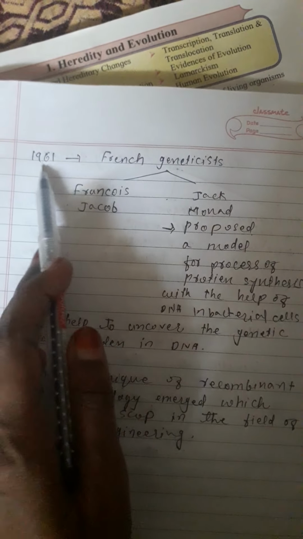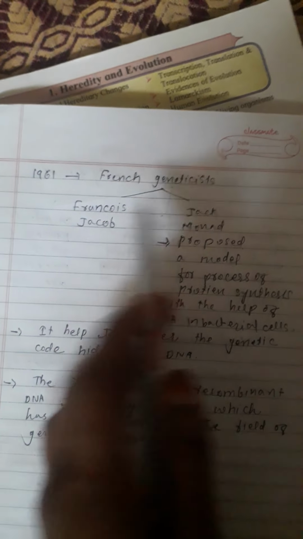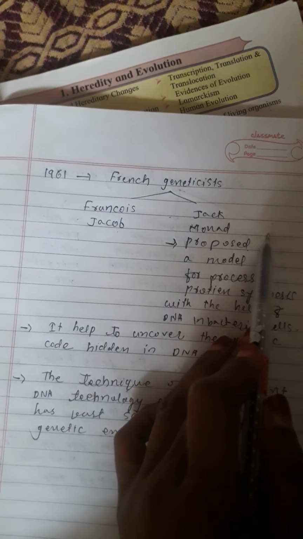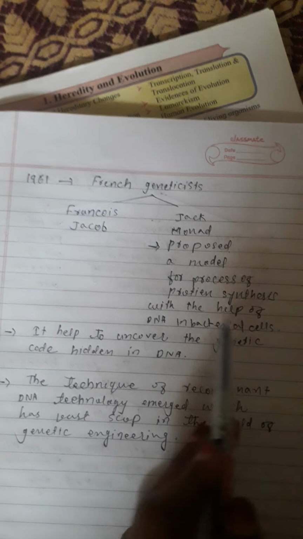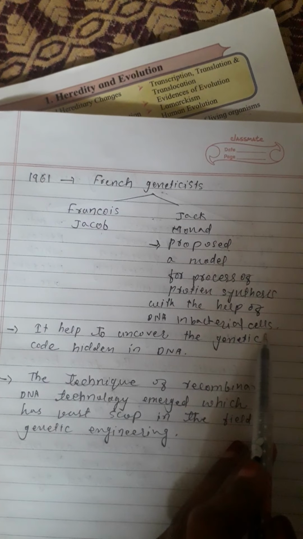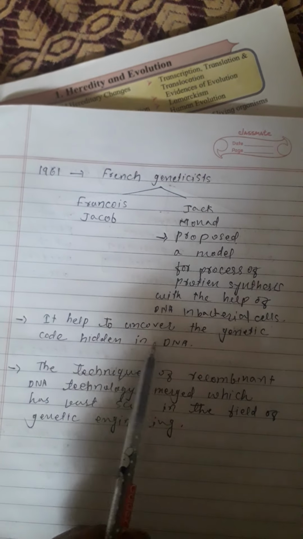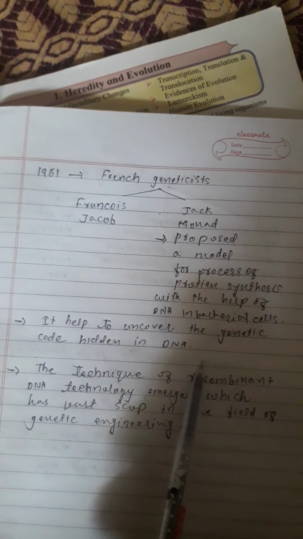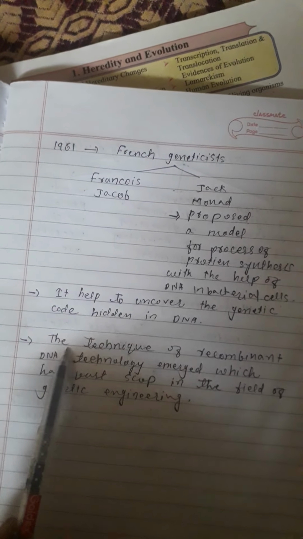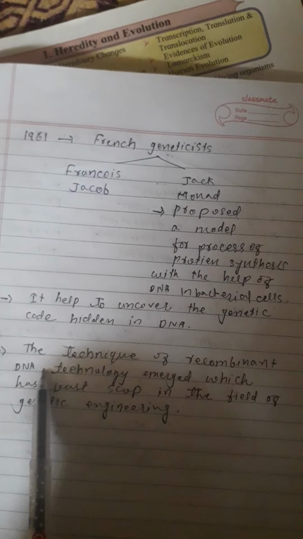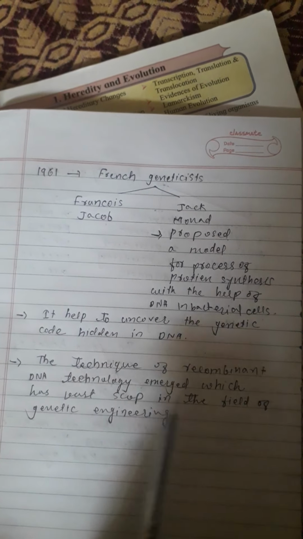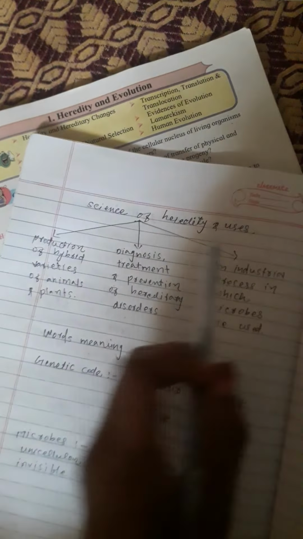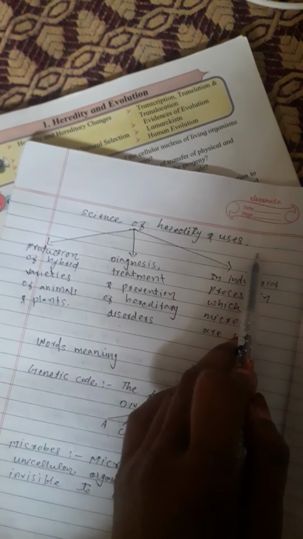In 1961, French geneticists Francois Jacob and Jacques Monod proposed a model for the process of protein synthesis with the help of DNA in bacterial cells. It helped to uncover the genetic code hidden in DNA. Next point is that the technique of recombinant DNA technology emerged, which has vast scope in the field of genetic engineering.